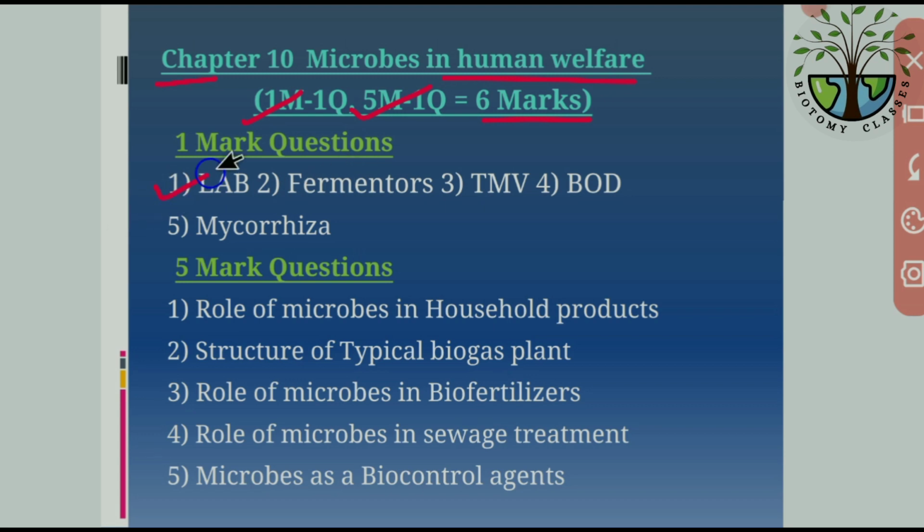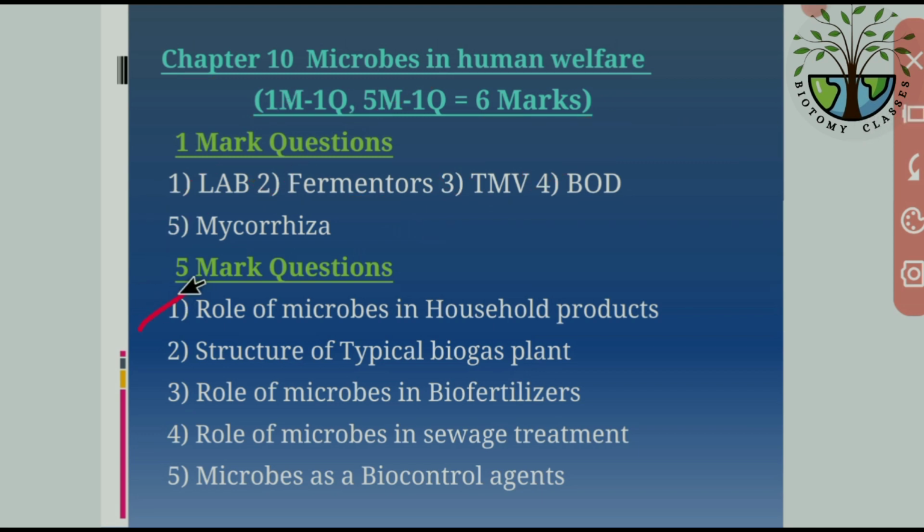The first one is LAB, that is lactic acid bacteria. The second one is fermenters, the containers which are mainly used for fermentation. Then TMV, that is tobacco mosaic virus, and the fourth one is BOD, biological oxygen demand. You have to write the meaning of BOD, what is the cause of TMV, what is the function of fermenters, what is the function of LAB, or what is mycorrhiza. Mycorrhiza means symbiosis of fungi and roots of higher plants. Then the 5 mark questions.